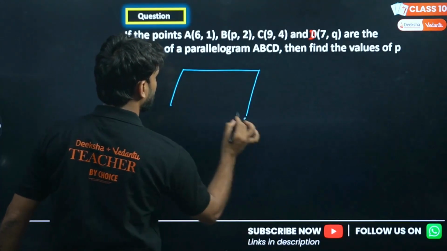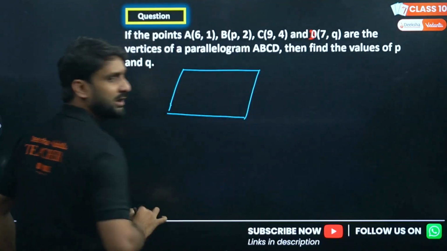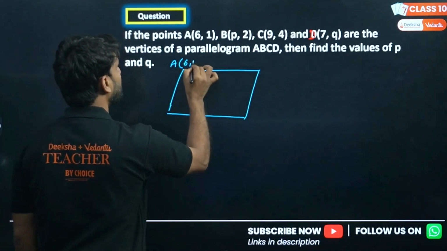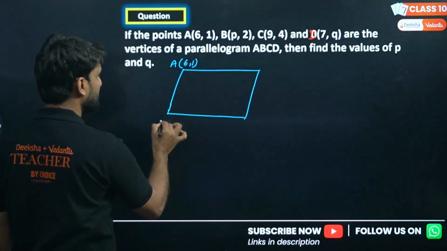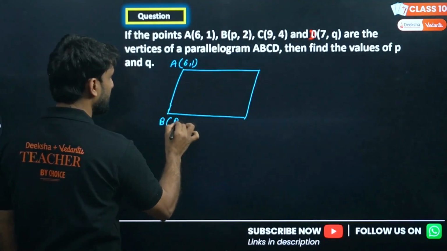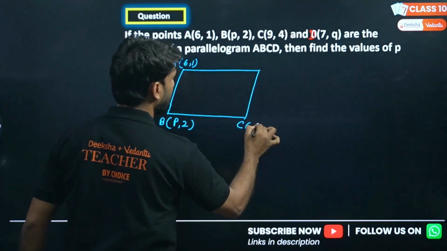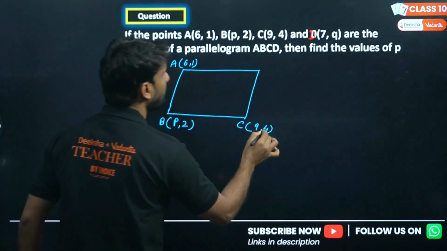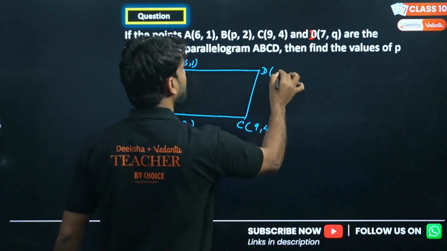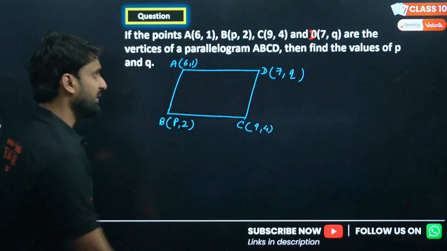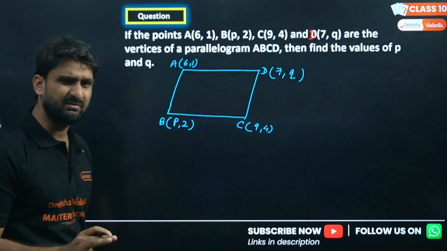There is a parallelogram. Okay, my dear lovely kids. So this is A, the coordinate is 6, 1. This is B, and the coordinate is P, 2. This is C, and the coordinate is 9, 4. And this is D, and the coordinate is 7, Q. Okay, and we have to find P and Q. Very easy question.